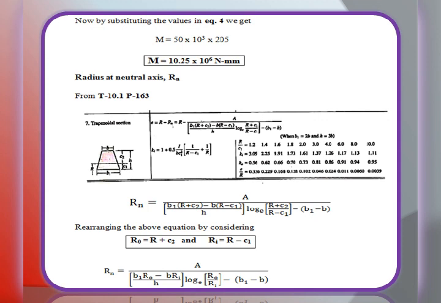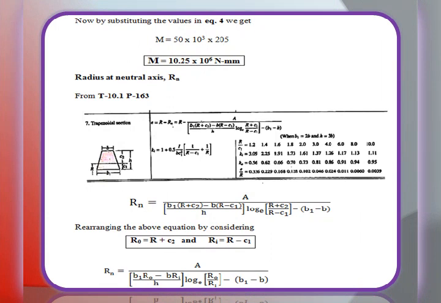Now, we can rearrange the above equation by considering small assumptions, that is R plus C2 is equal to R0 and R minus C1 is nothing but Ri. Then the above equation simplifies further. So, Rn is equal to area A divided by [(B1 R0 minus B Ri) divided by H into log to the base e (R0 by Ri) minus (B1 minus B)].